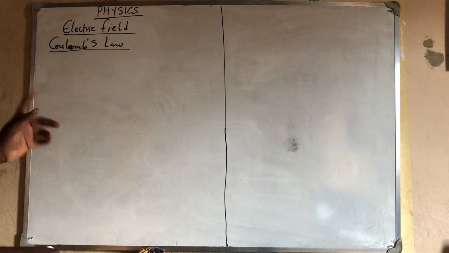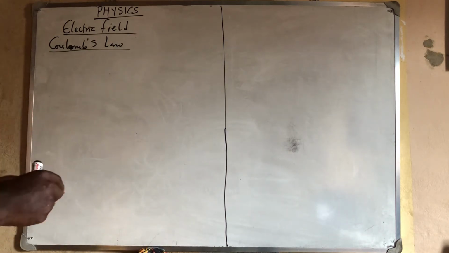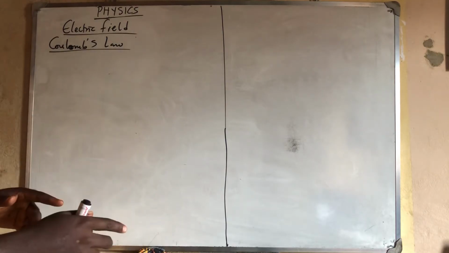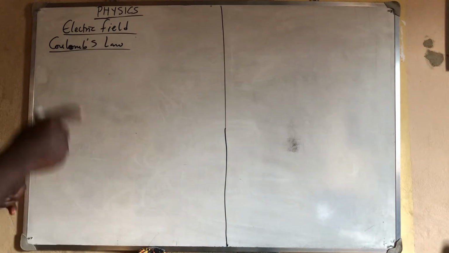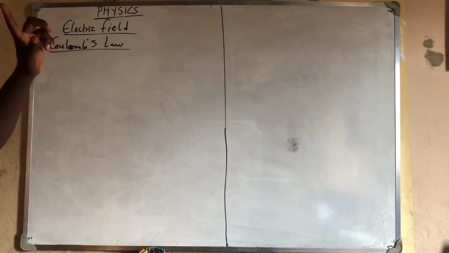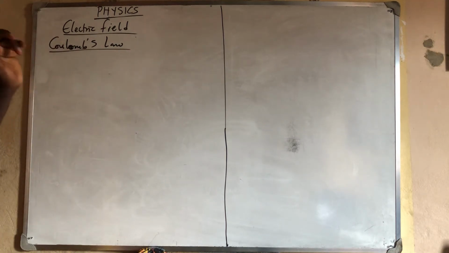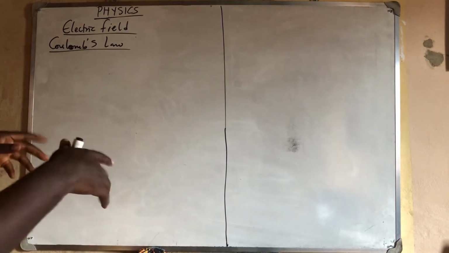In gravitational field, it states that what? That the force of attraction is only attraction. So the force of attraction between two masses is directly proportional to the product of the masses and inversely proportional to the square of their distance apart. But in Coulomb's law is what? Anywhere you see mass now, change it to charge. But you know that charge has two types of forces. It could be force of attraction or force of repulsion.